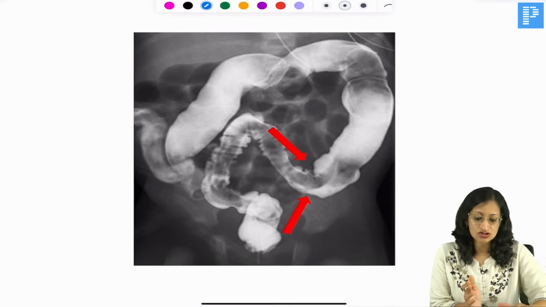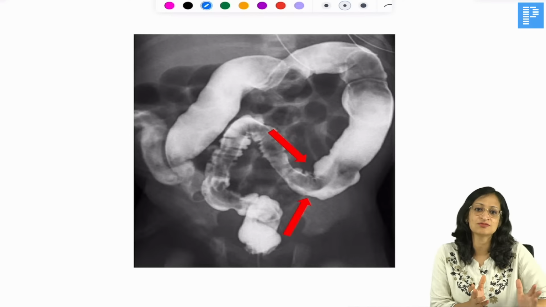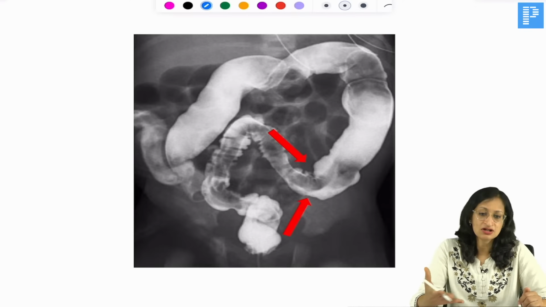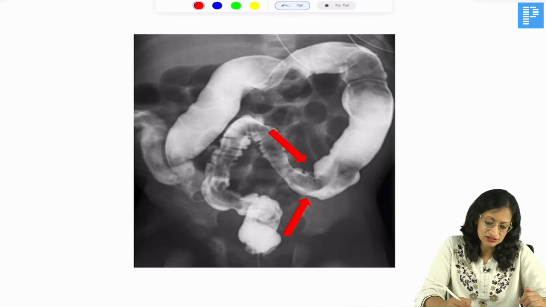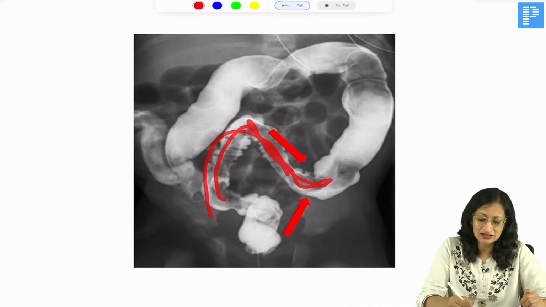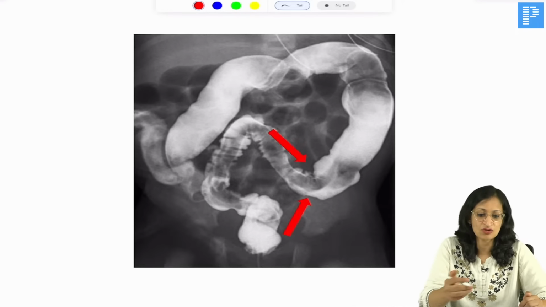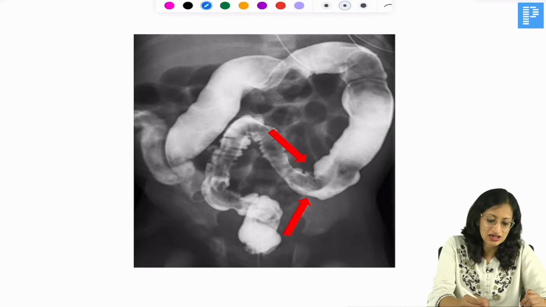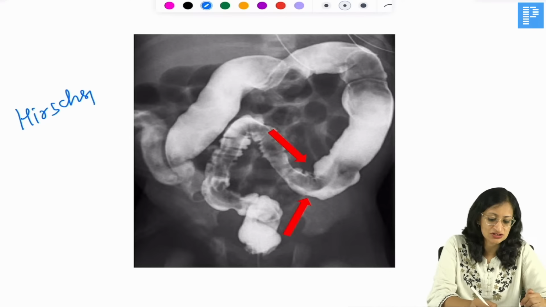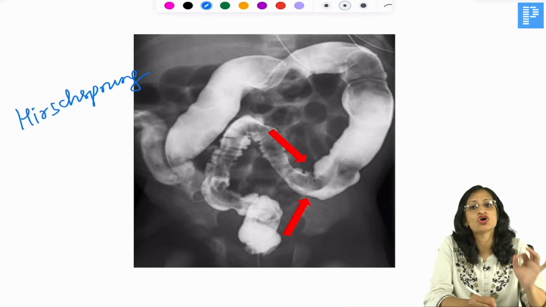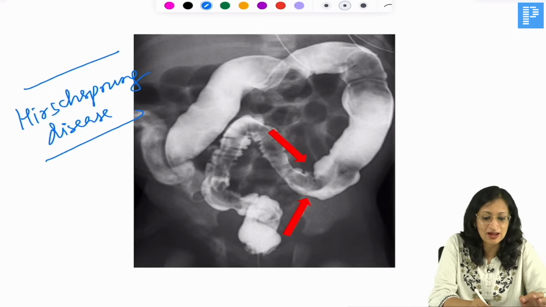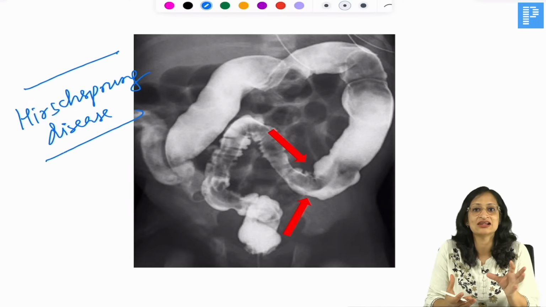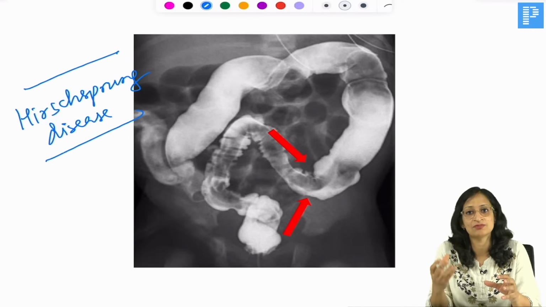What do you see here? So in a child, infant who presented with recurrent episodes of constipation, fever, and you did a barium enema, and you can see that there is a narrowing. So there is this narrowed zone of the bowel, okay, and there is abrupt transition zone and the proximal dilated bowel. So this is typically what you get in Hirschsprung disease, which can have an important complication called toxic megacolon. You can do a rectal biopsy to confirm the diagnosis. You can do the acetylcholinesterase staining. You can see the hypertrophic nerve bundles.